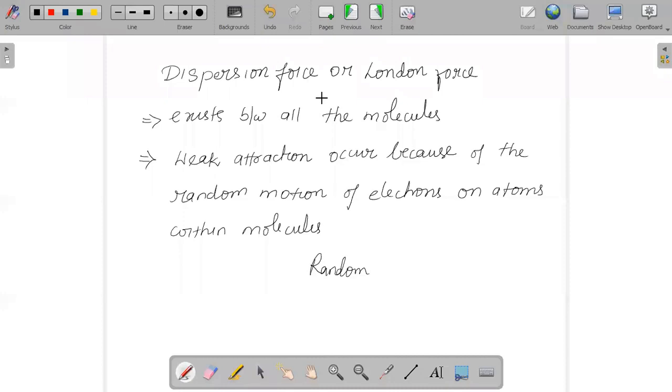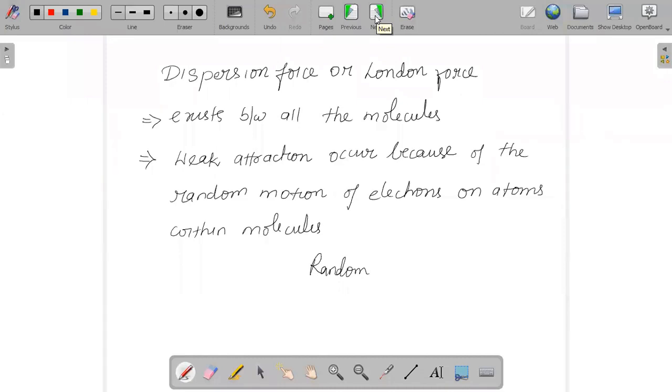So dispersion force or London force can exist between ionic, covalent or coordination bonds, and these types of forces which form a molecule and hold atoms together are called intramolecular forces of attraction.